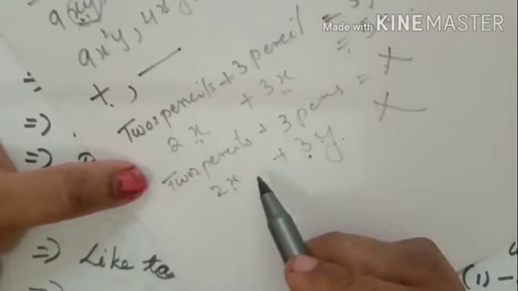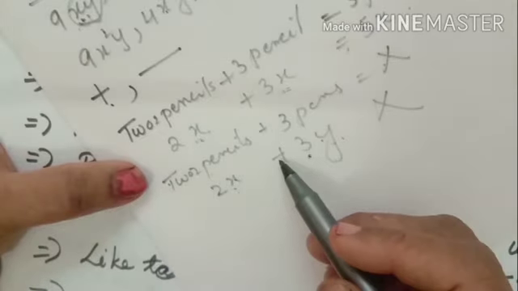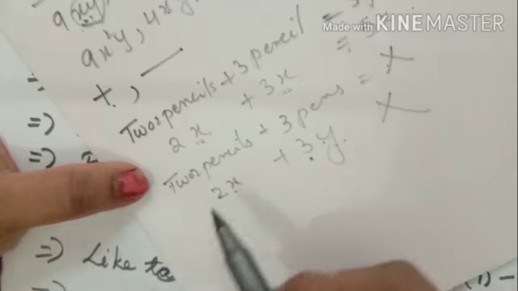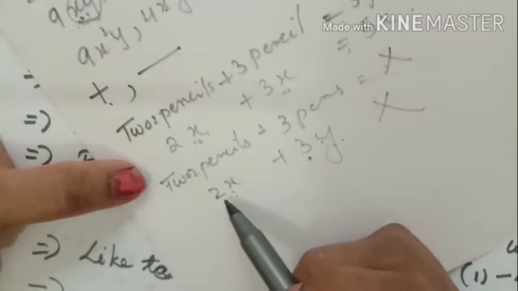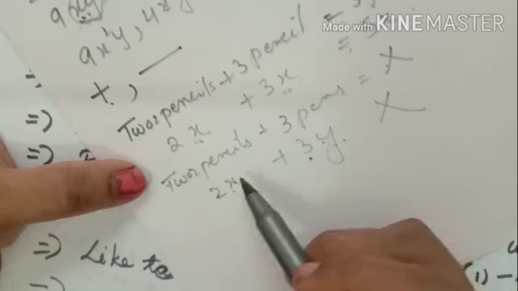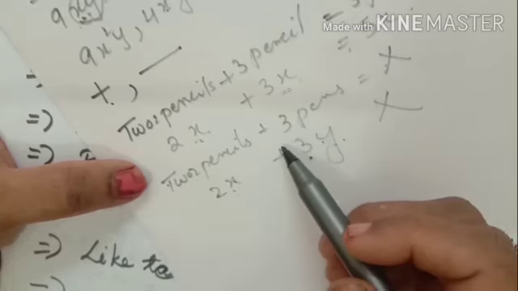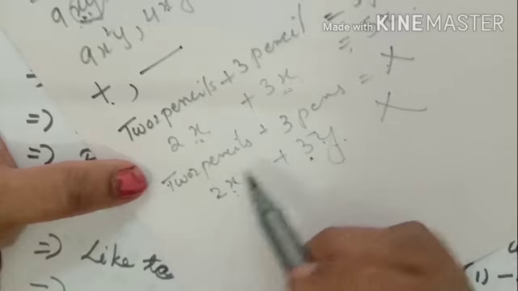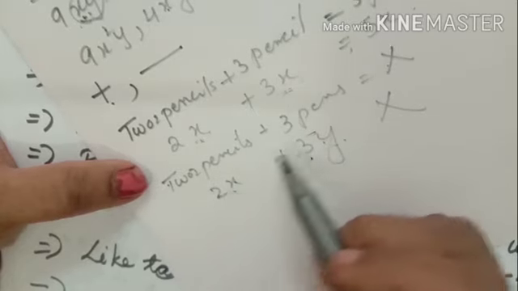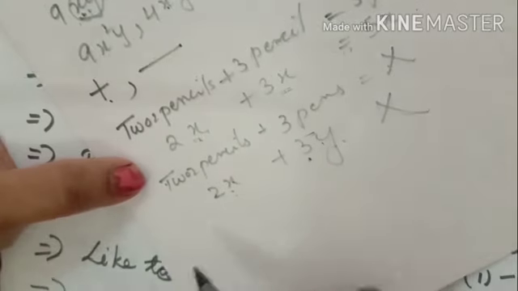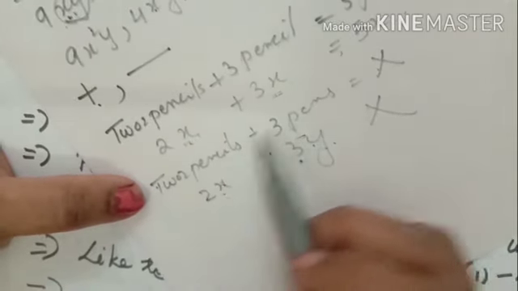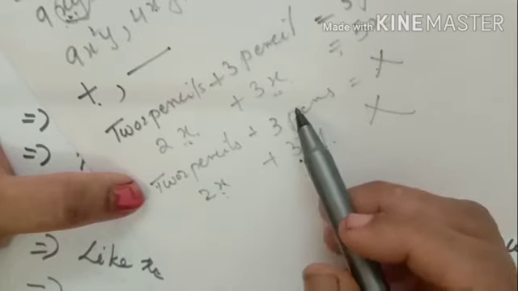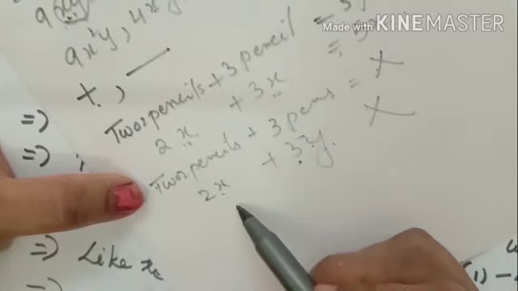But multiplication and division, you can multiply or divide, that is not a matter. Like fractions and rational numbers, you are already doing, right? If denominators are equal, you can add or subtract. But if denominators are not equal, then you have to make the same denominator. Like that only here in algebra, if variables are the same, you can add or subtract. If variables are not the same, you can't add or subtract.